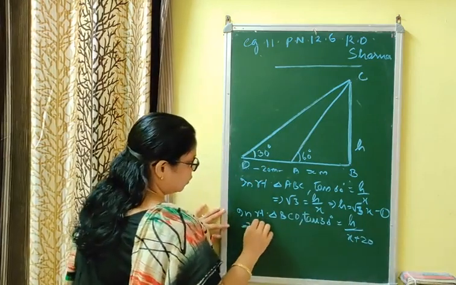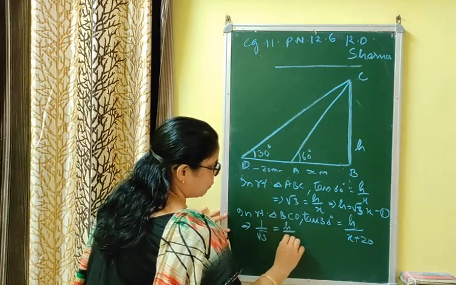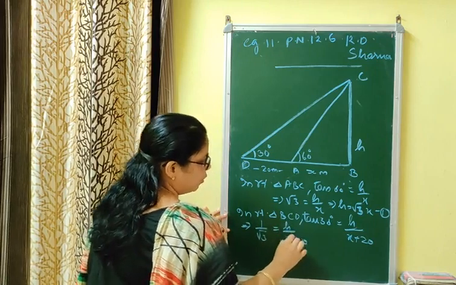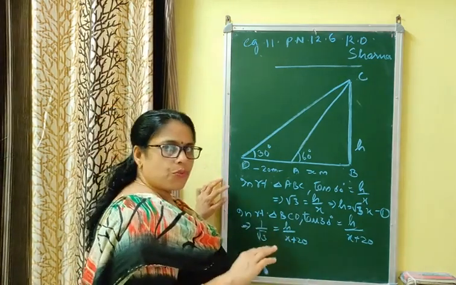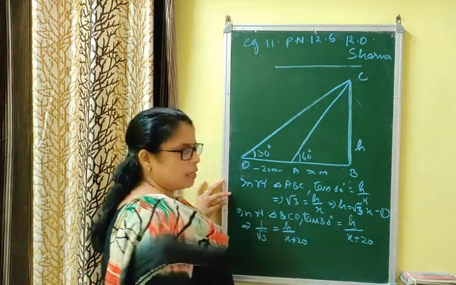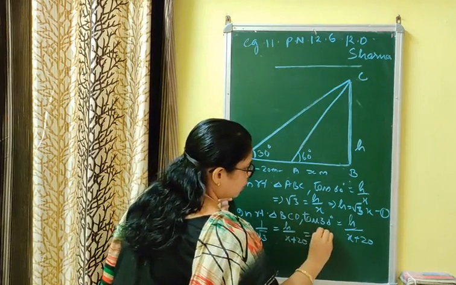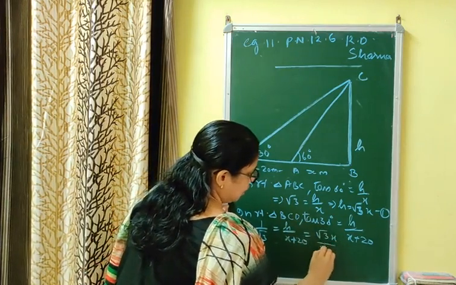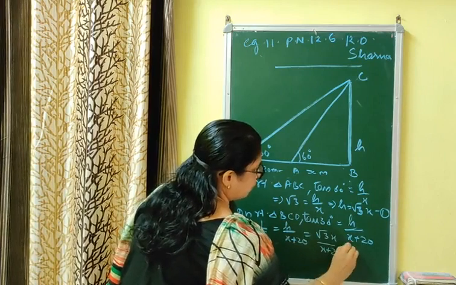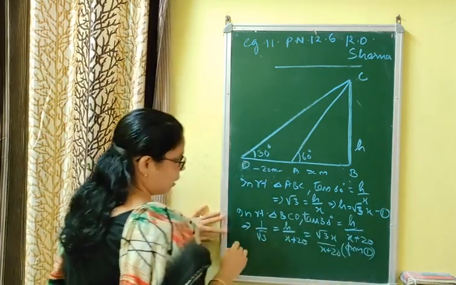Now tan 30 is 1 by root 3, which is equal to h by x plus 20. Now either you have to change h in terms of x or x in terms of h. Already we have changed h in terms of x. Then using equation 1, you can write this as root 3x upon x plus 20. जो भी आप इक्वेशन यूज करते हो उसको लिखना बहुत जरूरी है.